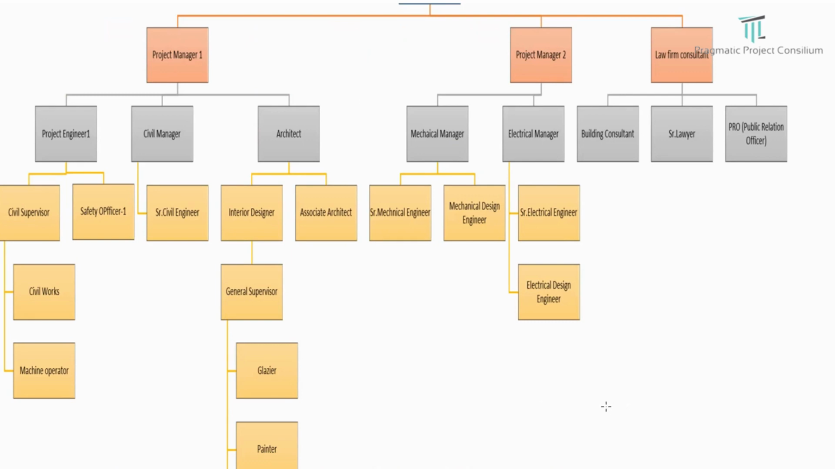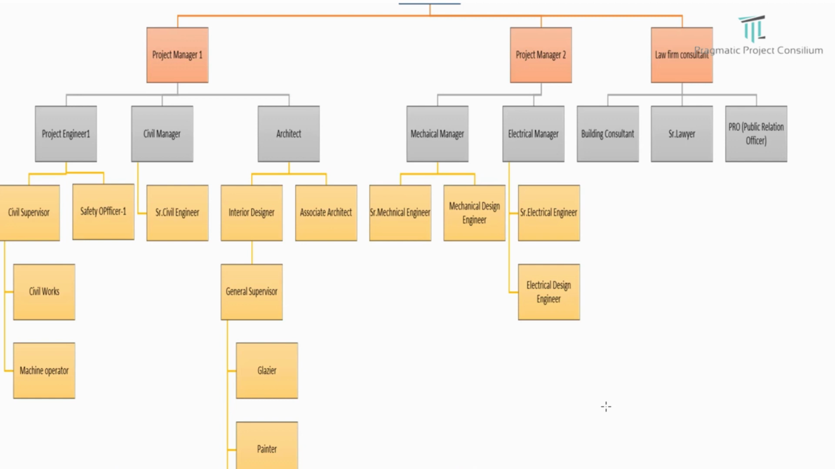A mechanical manager has two team members: a senior mechanical engineer and a mechanical design engineer. He will be used for the methodology workshops, the actual drawing submissions, and he will support especially the construction drawings and how they are going to be executed in the field.